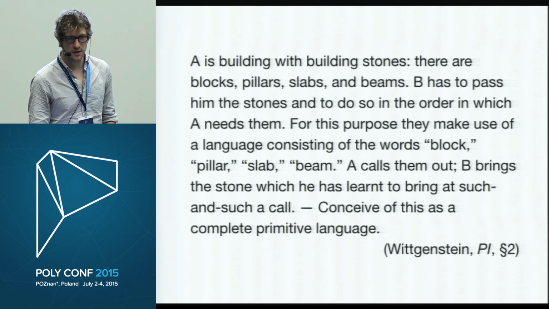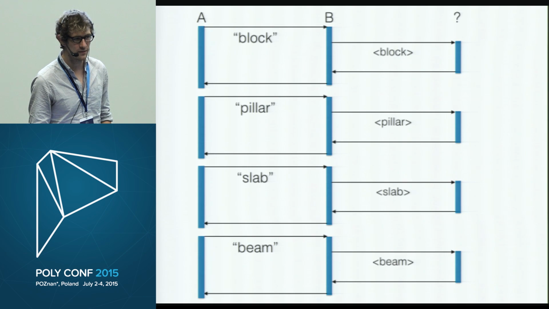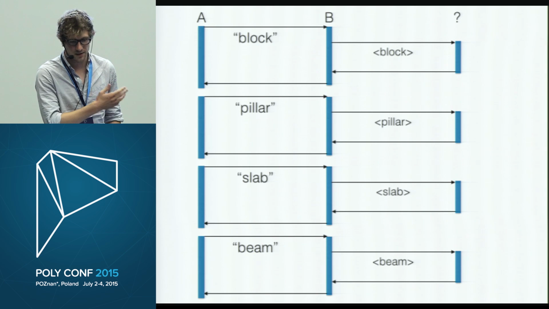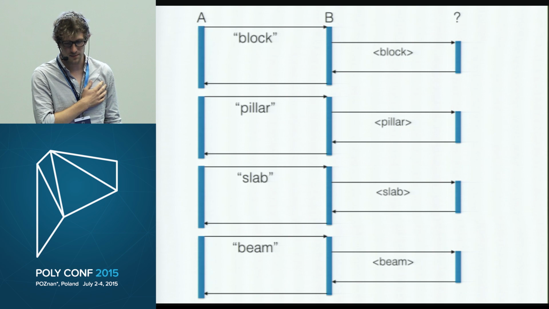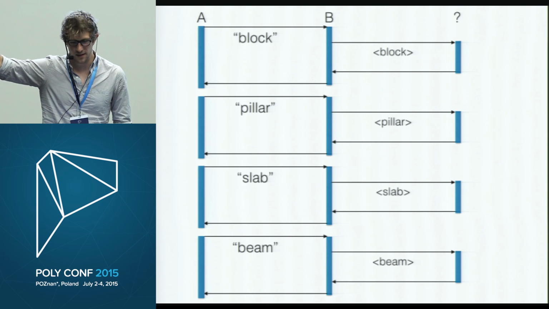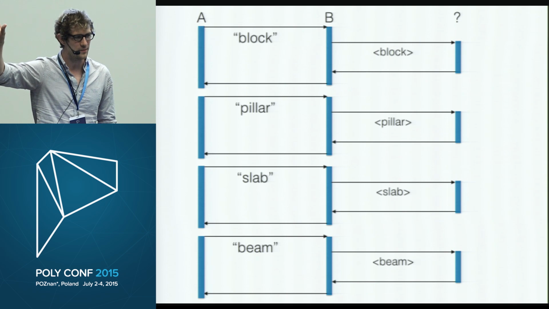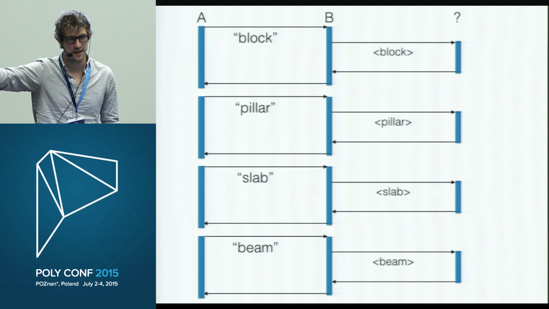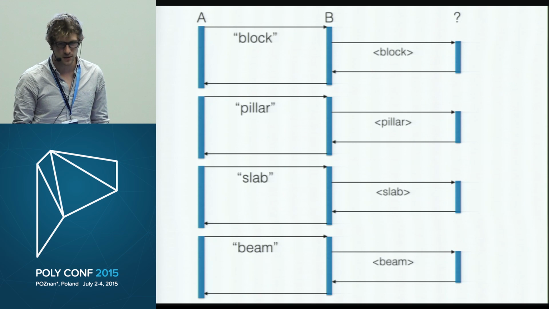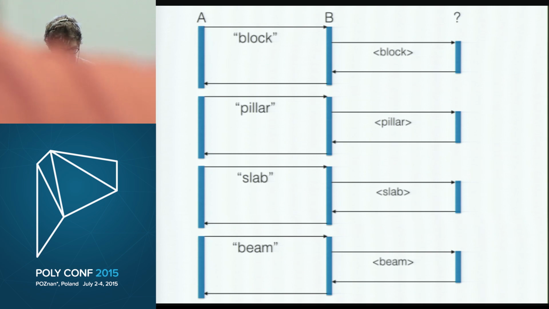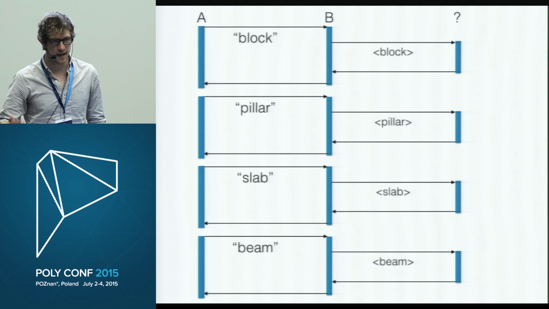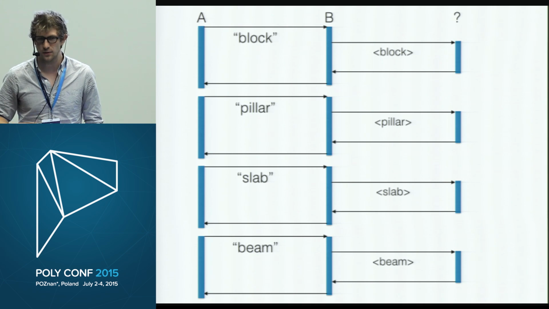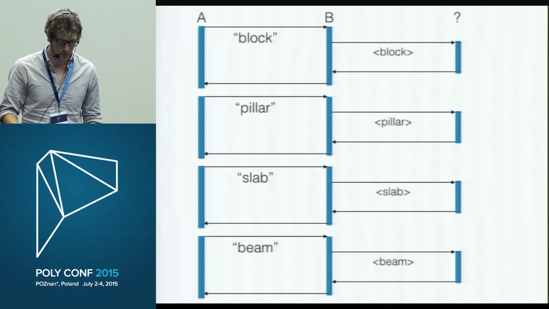So this should actually all sound pretty familiar to everyone who has designed an API. This is kind of a mock request diagram of the interactions between A and B. And that question mark represents this internal process that B has to go through, sort of analogous to running to the database and fetching the data that A has asked for. I'm going to return to this slide a few times, and hopefully it becomes clear over the course of the talk what this slide is trying to do.